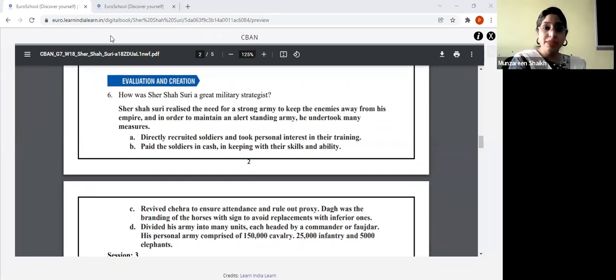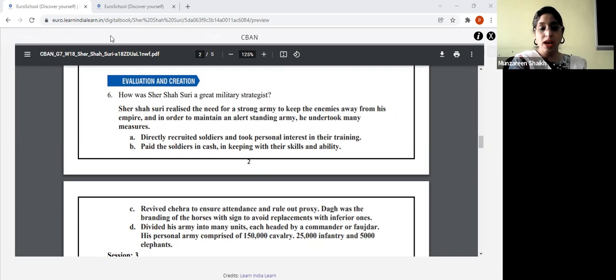He paid soldiers in cash in keeping with their skills and ability. First of all, he himself recruited them. He personally gave them training, and then to make sure that the soldiers are happy, what did he do? He gave them money in cash, right? So that the soldiers feel happy. Along with that, what did he do?